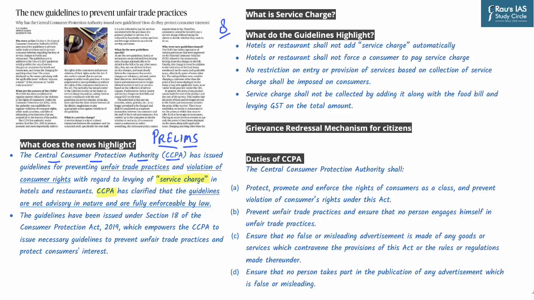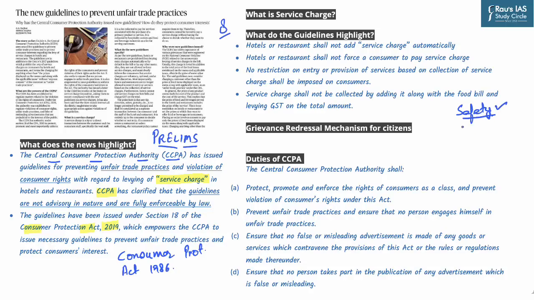Now, we also need to understand that the CCPA is constituted under the Consumer Protection Act of 2019, and this Act replaced the earlier Consumer Protection Act of 1986. As part of this Act, it has been defined that a consumer has 6 basic rights. The first right is the right to safety. Whenever a consumer is consuming something or taking services from someone, the right to safety is part of it.